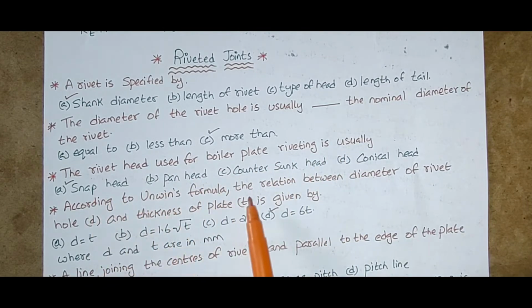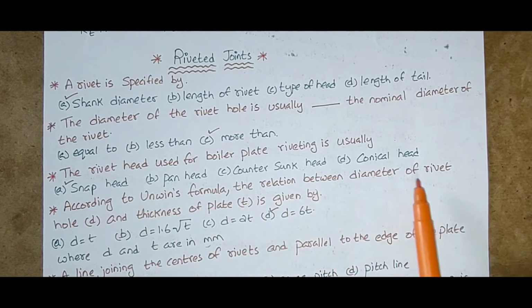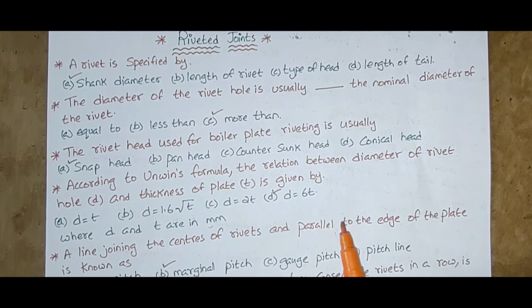According to Unwin's formula, the relation between diameter of rivet hole D and thickness of plate T is given by D is equal to T, D is equal to 1.6 root T, D is equal to 2T, D is equal to 6T, where D and T are in mm. So according to Unwin's formula, the relation between diameter of rivet hole D and the thickness of plate T is given by D is equal to 6T.